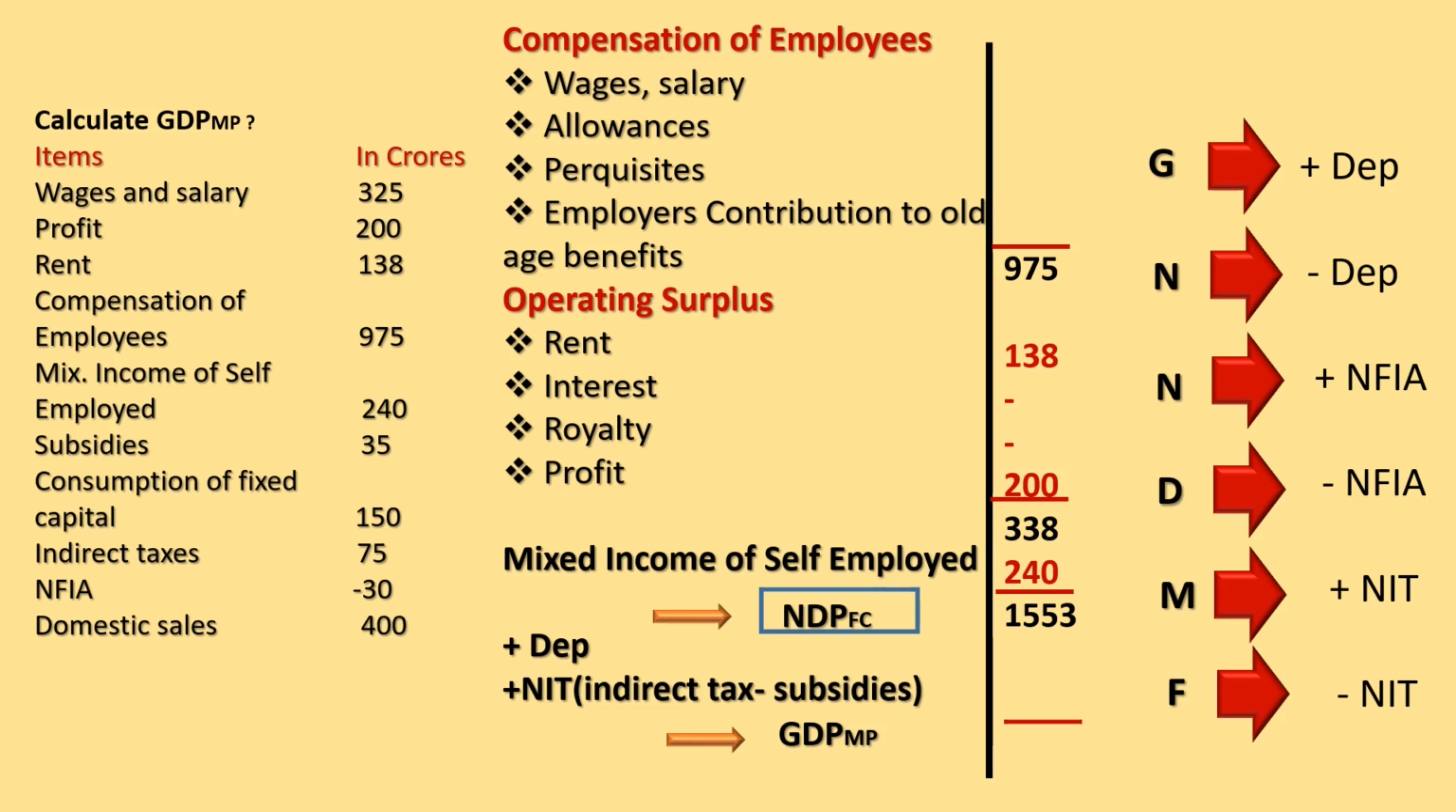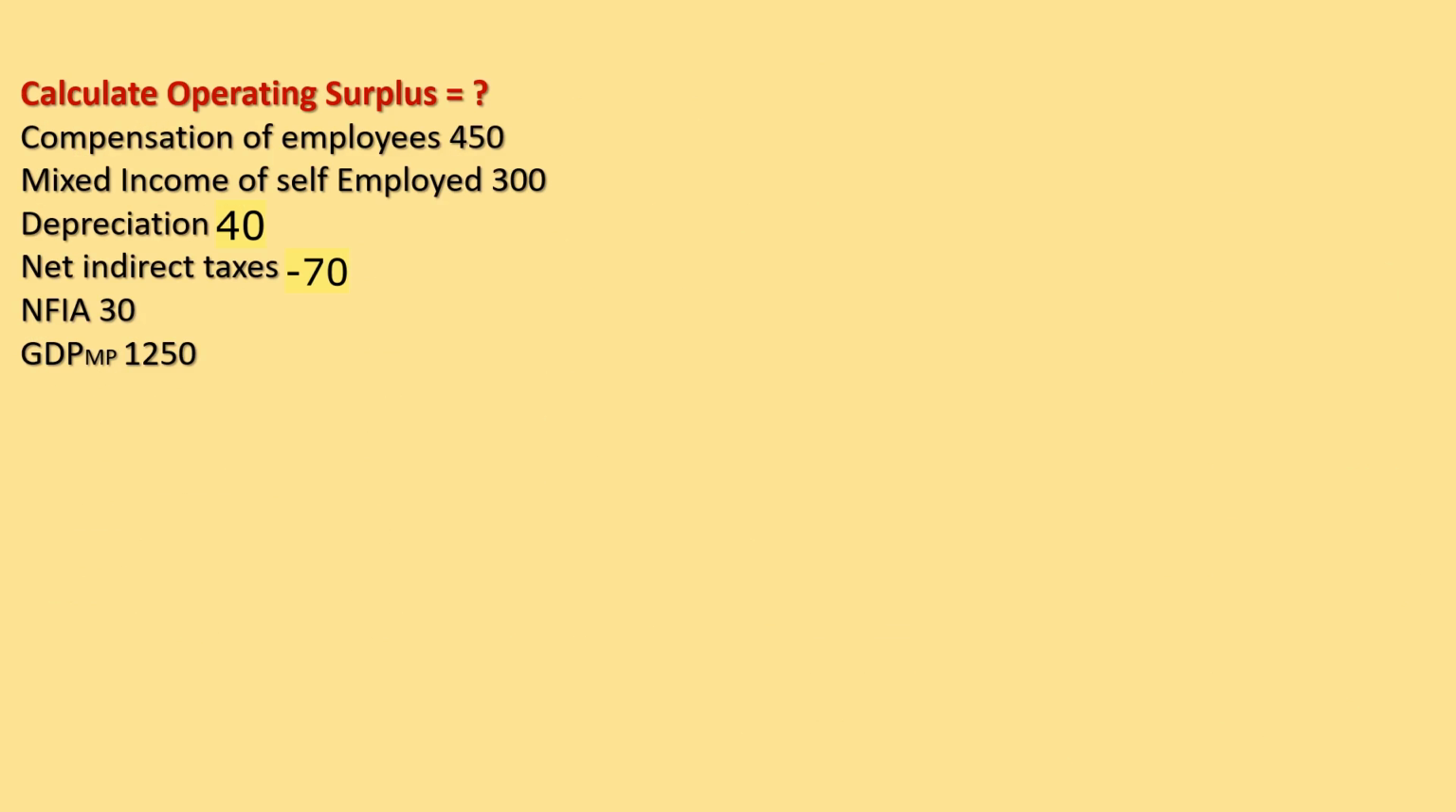We have to add depreciation. Here the value of the depreciation is 150. We have to add net indirect taxes. Here the indirect taxes is 35 and the subsidy written over here is 75. So we will get negative 45. After considering, we will get the answer 1743. Let us see another question.